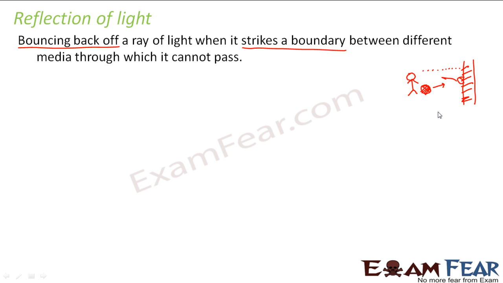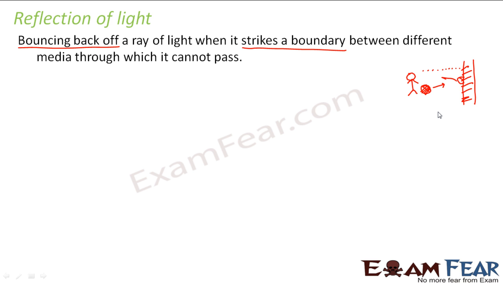The best example to understand reflection of light is this football example. You hit a football, it goes ahead, hits the wall and bounces back. Similarly, when a ray of light falls on a boundary through which it cannot pass, it bounces back. This phenomenon is known as reflection of light.